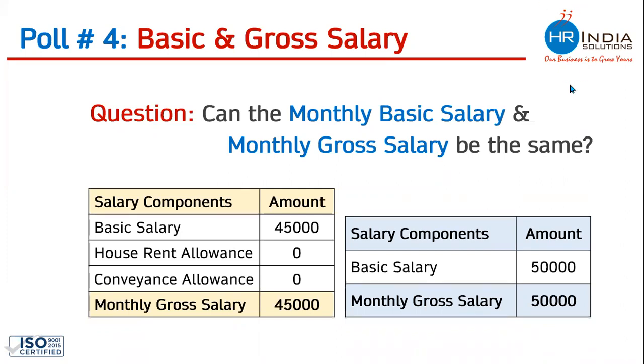Monthly basic salary and monthly gross salary can be the same. Both the salary structures which are flashing on the screen are legally correct. There is no harm. There is nothing wrong with these salary breakups. Allowances are purely a choice of the company, whether they want to pay them or not. So both the salary breakups are correct. There is nothing wrong, and yes, monthly basic salary and monthly gross salary can be the same.